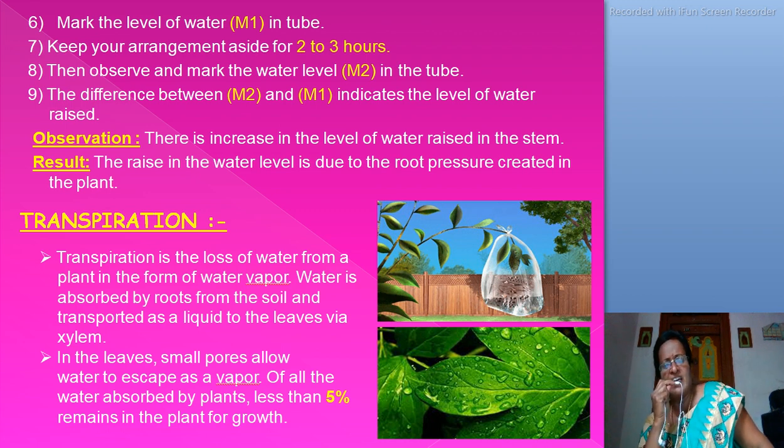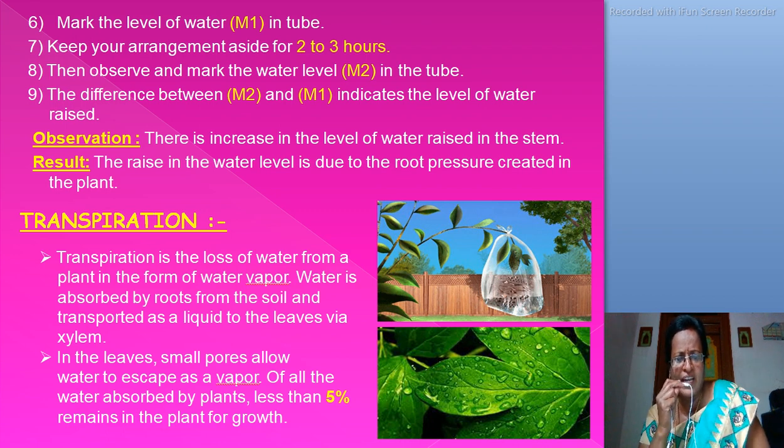Next topic is transpiration. The picture shows transpiration in plants. Transpiration is the loss of water from a plant in the form of water vapor. Water is absorbed by roots from the soil and transported as a liquid to the leaves via xylem.